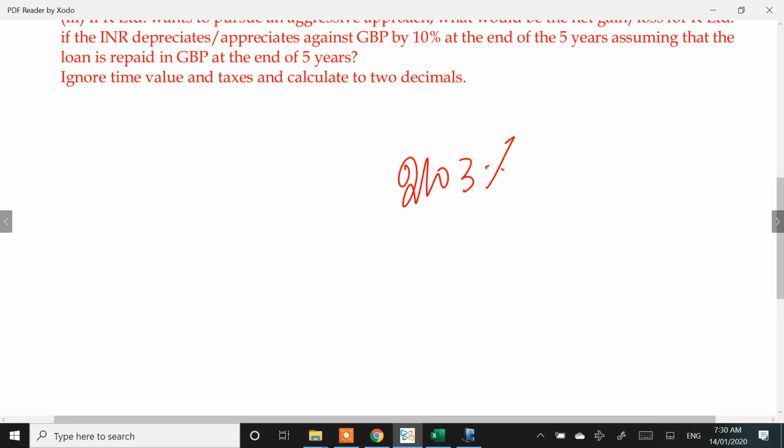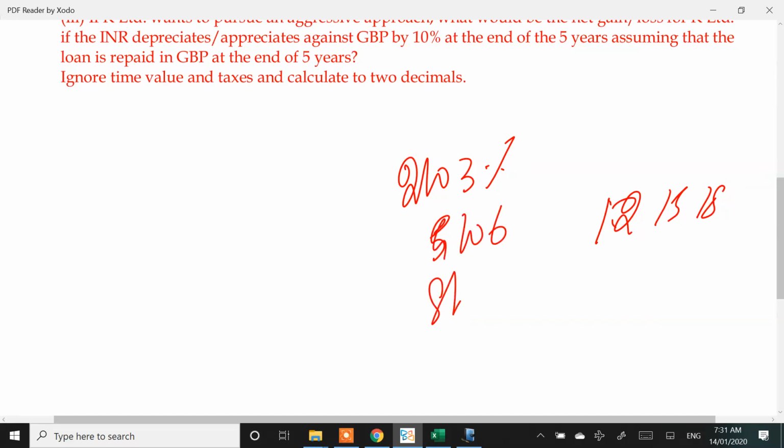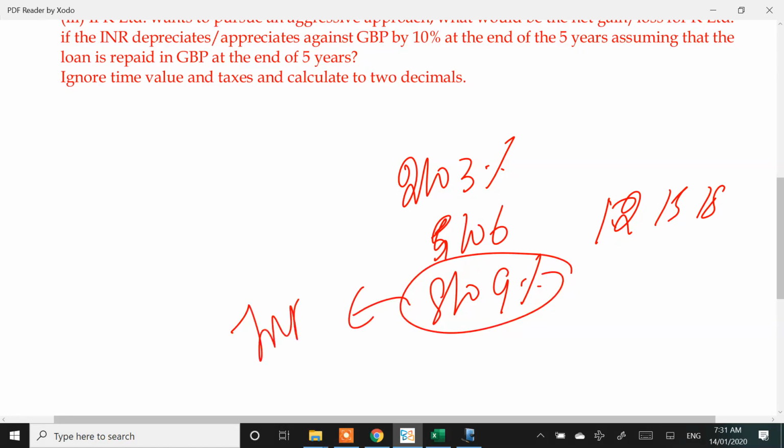But a lot of corporates don't hedge the transaction. If you don't hedge, the currency can move up and down significantly. Your final cost can even go up to 12, 15, 18% depending on how the currency has moved. If the currency has not moved significantly, it will be at 5-6%. If you hedge it, your hedging cost practically can be 5 to 6%, and you will end up taking a loan at 8 to 9%. This 8 to 9% is technically like an INR loan because you have hedged your transaction.